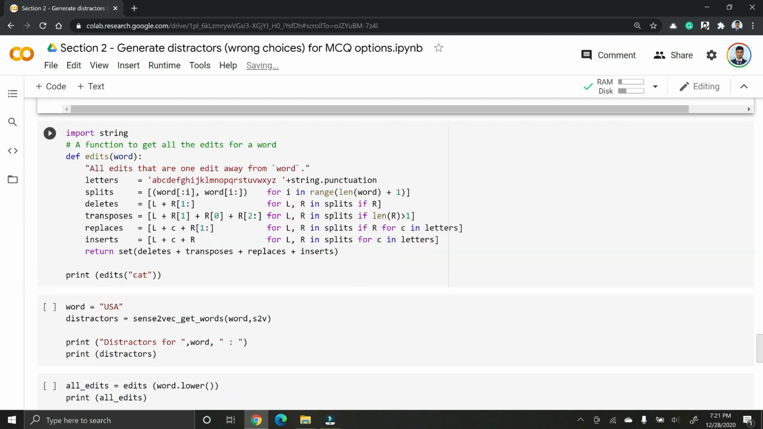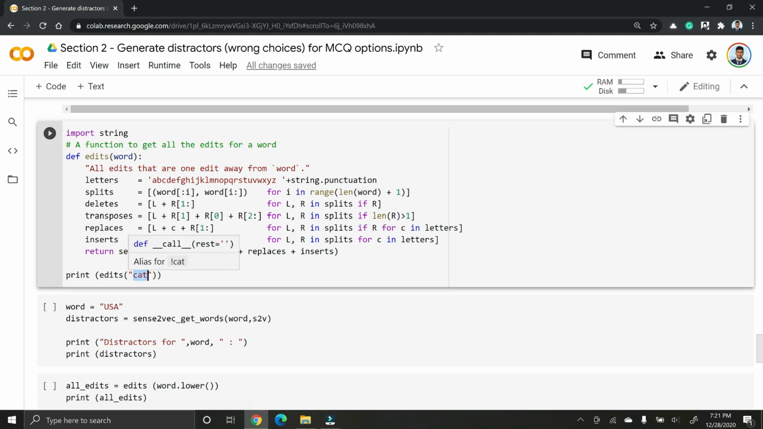And here we have a small little function that generates all the different kinds of words that are one edit away from a given word. What I mean by that is, if you give the word cat, it generates all the words possible, along with punctuation, that are just one edit away. Here, edits for the word cat means all the possible words that are deletions, replacements or insertions to any given letter of the word cat.